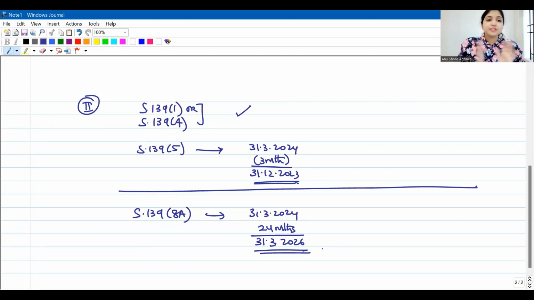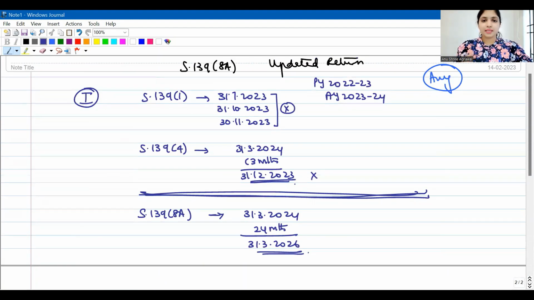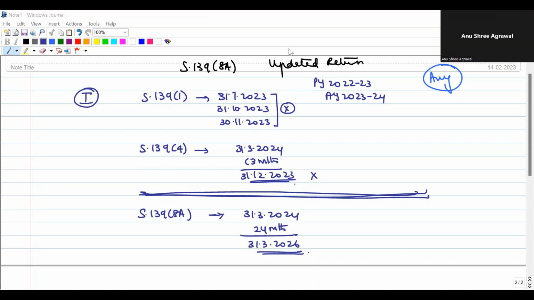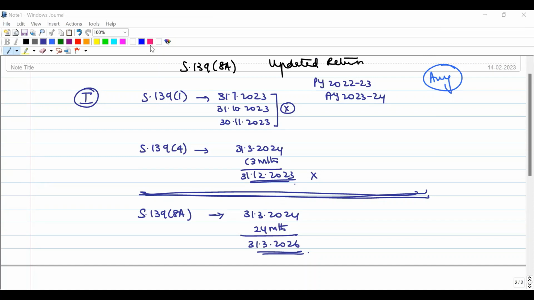Understood, guys? So first you try to grasp till here: when can your assessee file the income tax return? Number one, he can file the updated return under 139(8)(a) when the 139(1) time limit is over, the 139(4) time limit is also over, and the time limit to file belated return is also over.